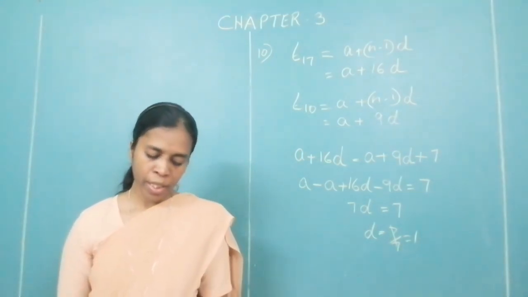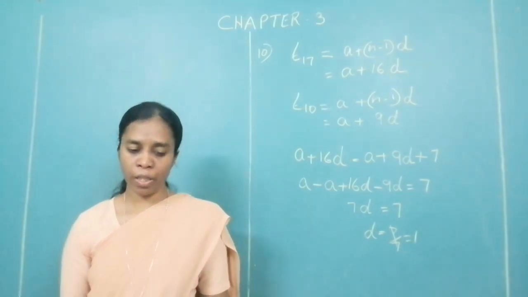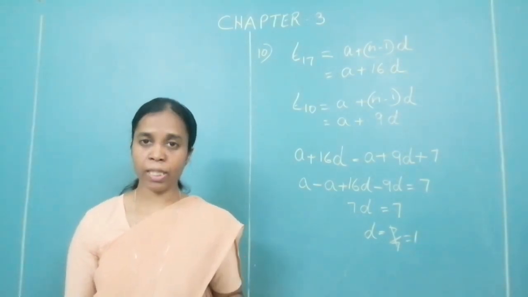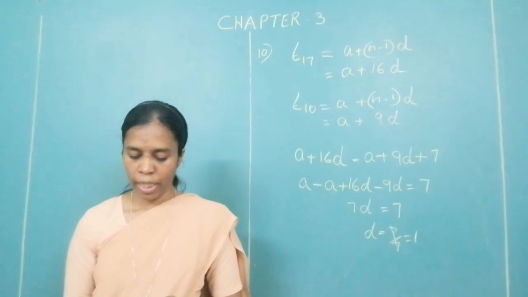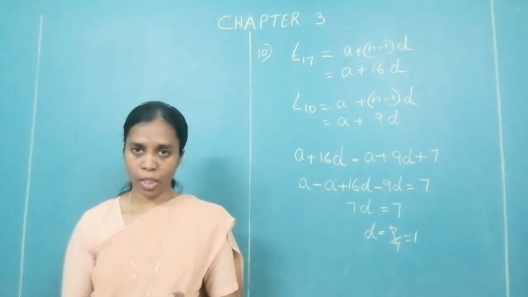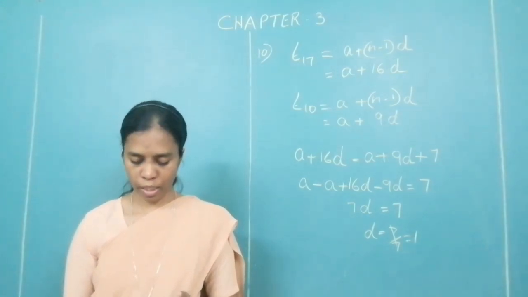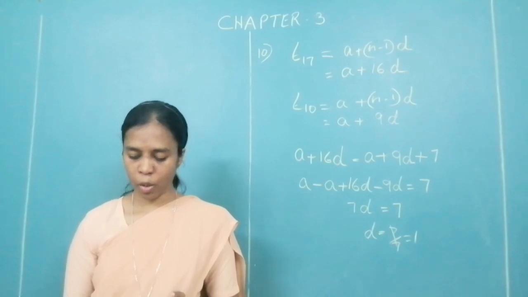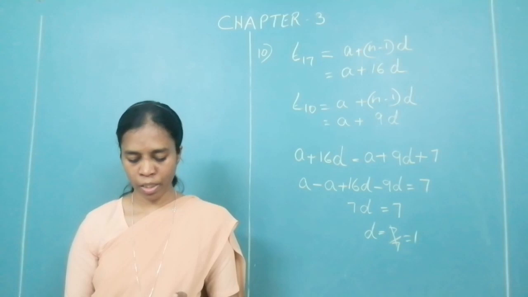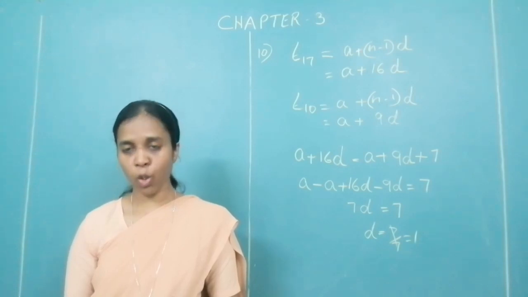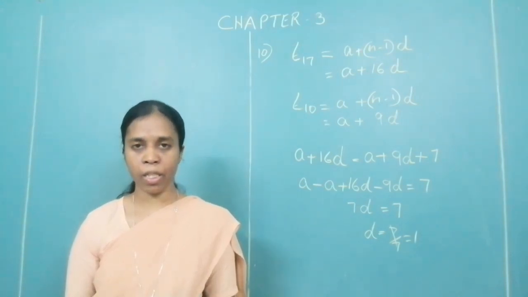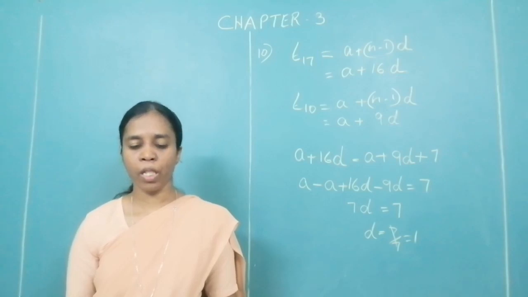Next point. If the difference between any two consecutive terms is constant, then the sequence is known as AP and the difference is denoted by D, which can be positive, negative or 0.